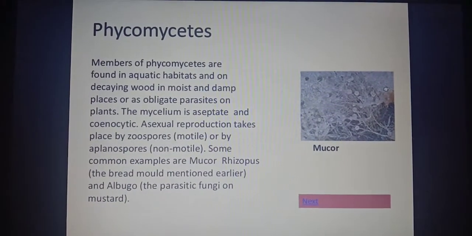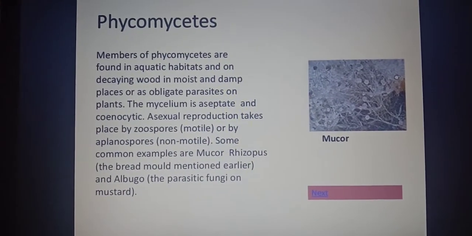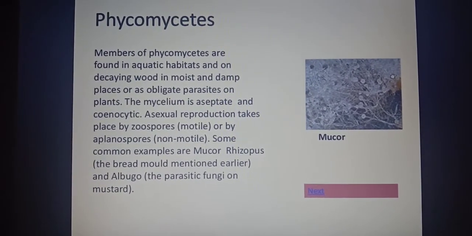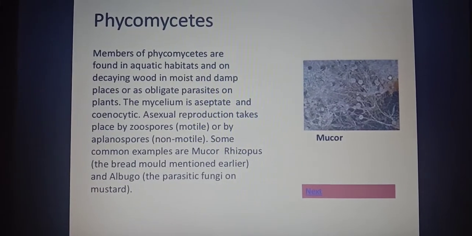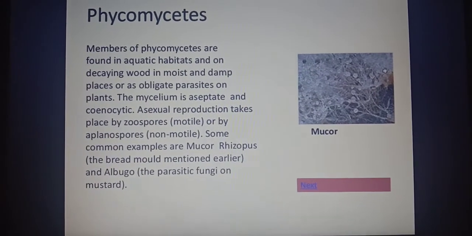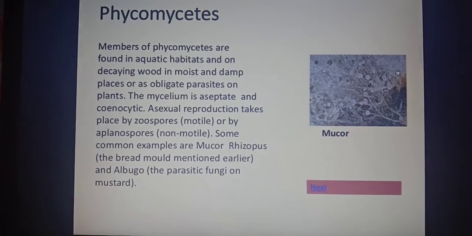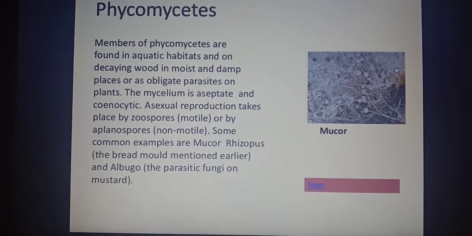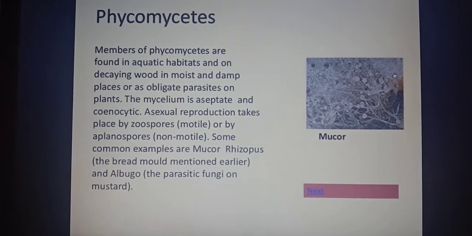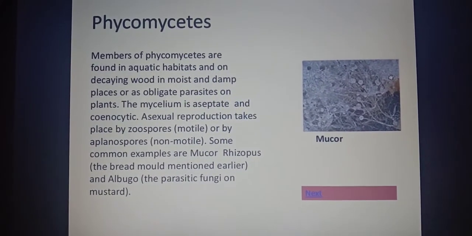The very first class of fungi that we have to study is Phycomycetes. First let me tell you what you have to cover under these types of fungi. Firstly, you have to study the habitats in which they grow, in which they live. Then the mode of nutrition, then the type of their filamentous structure, the mode of reproduction, and any special characteristic they have. So these are the things which you have to study in all the four classes. So the very first class is Phycomycetes.